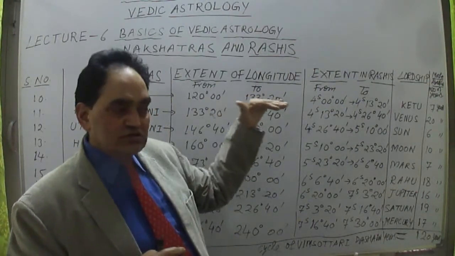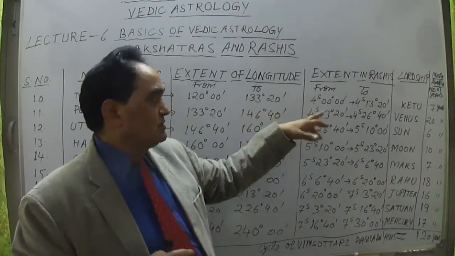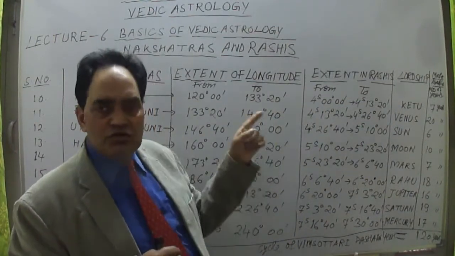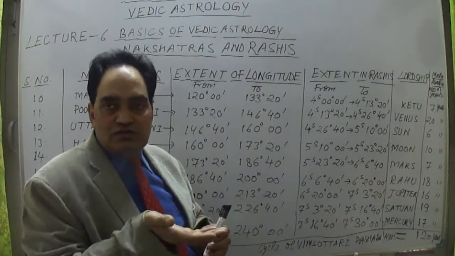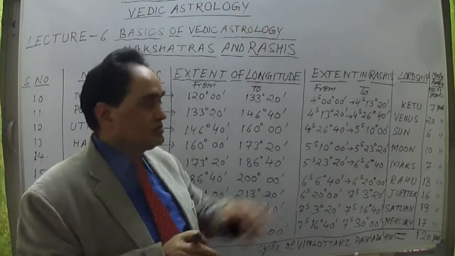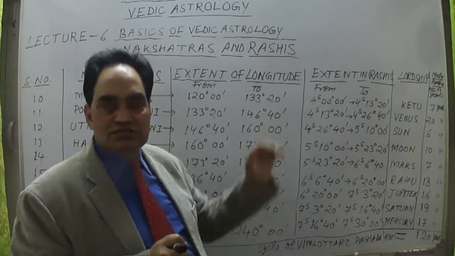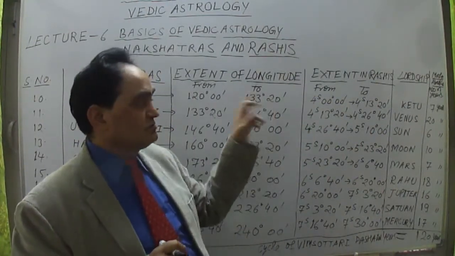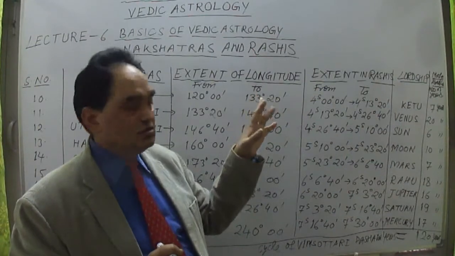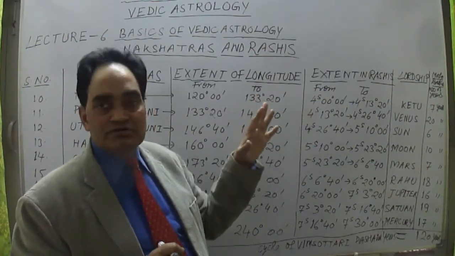So one nakshatra is falling in this Leo sign. This is now Leo sign because the fourth sign has passed. Above the fourth sign, the next Leo sign starts. So this is the Leo sign, Singh Rasi. Okay, so this nakshatra, Magha nakshatra, is lorded by Ketu. Ketu has a time period of 7 years.